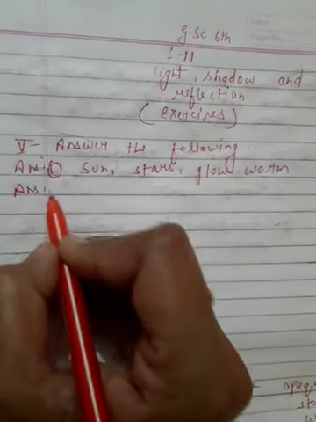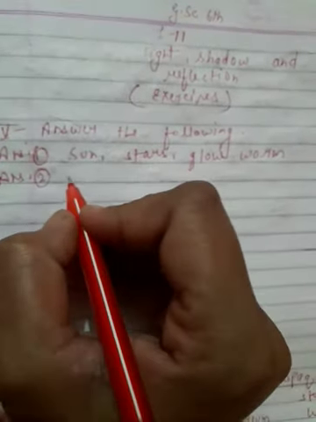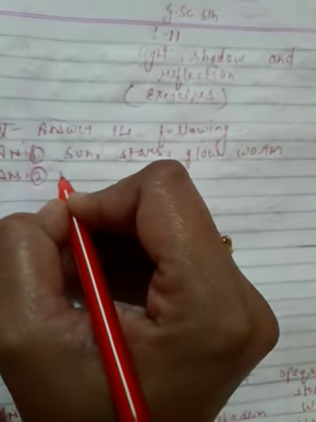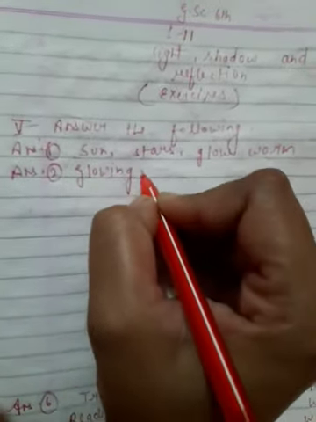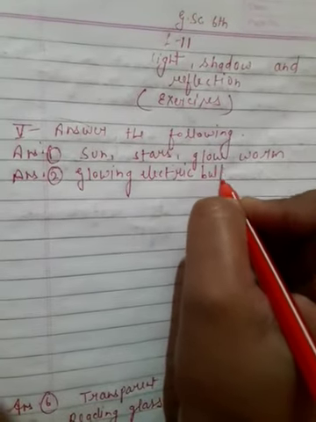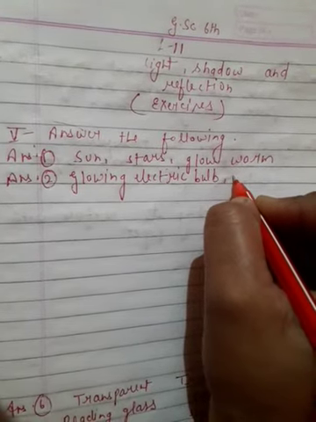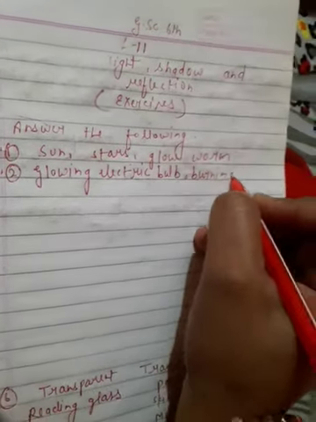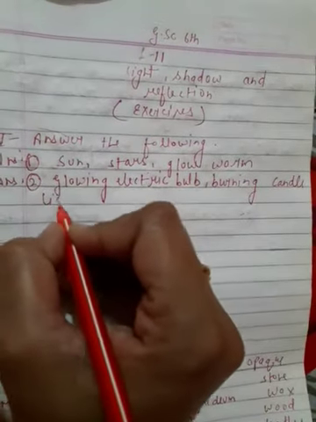Question 2: Name three man-made sources of light. Answer: glowing electric bulb, burning candle, lighted torch.